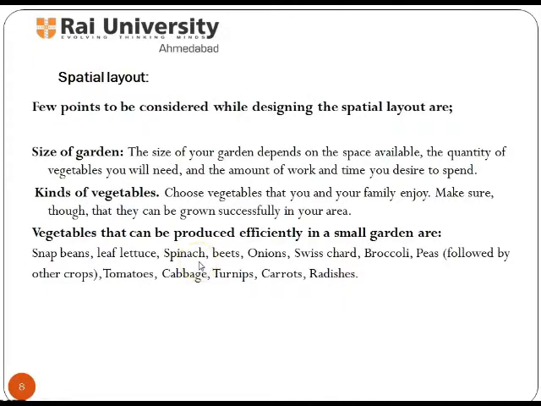Designing of spatial layouts includes many important points such as size of garden, kind of vegetables to be grown, rotation of vegetable crops, and companion planting. Now let's study first how to choose the size of garden. The size of your garden depends on the space availability, the quantity of vegetables you will need,